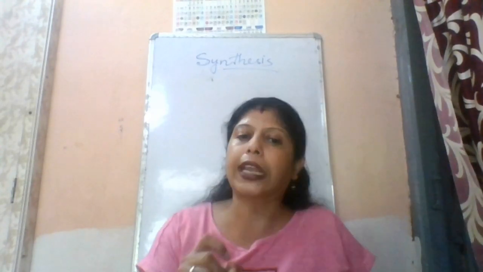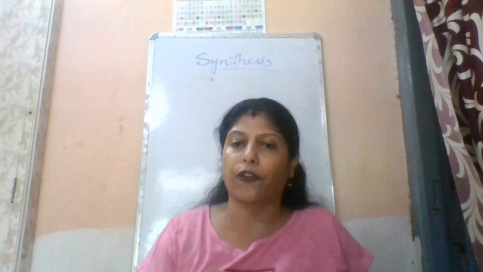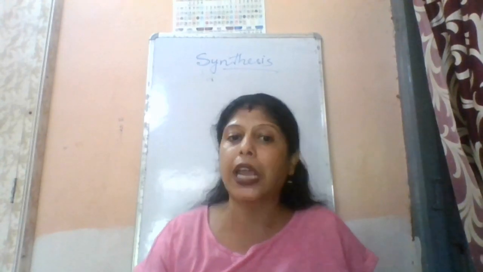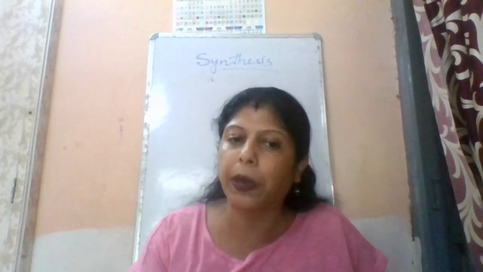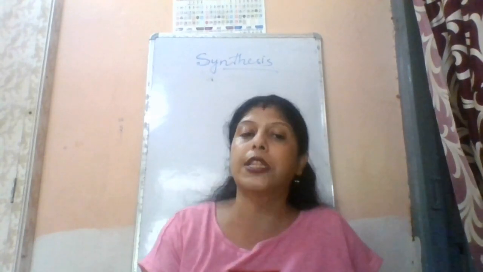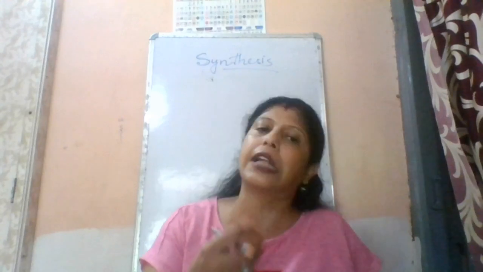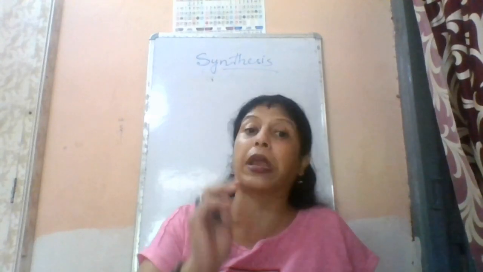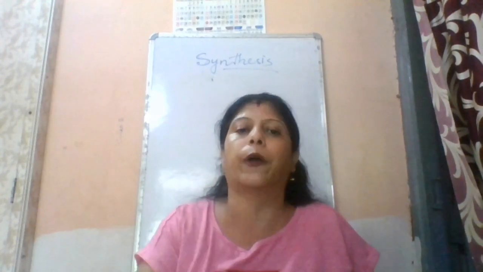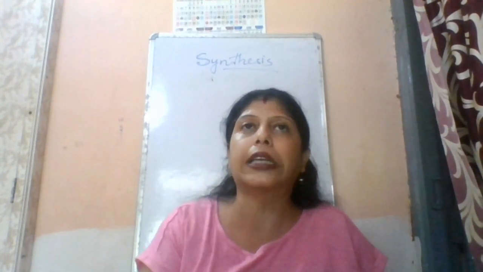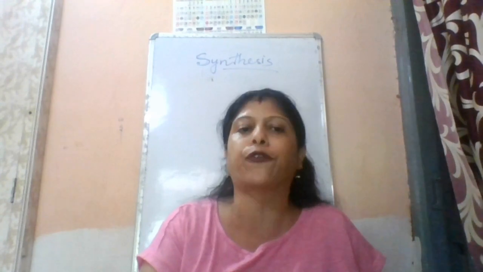Can anybody tell me what the presentation will be? The answer has already been discussed many times, but the language of the question is a bit different over here. So what will be the correct answer to write for this question?